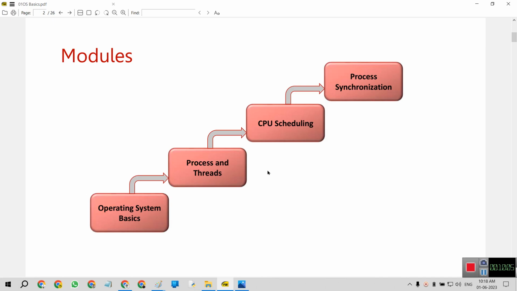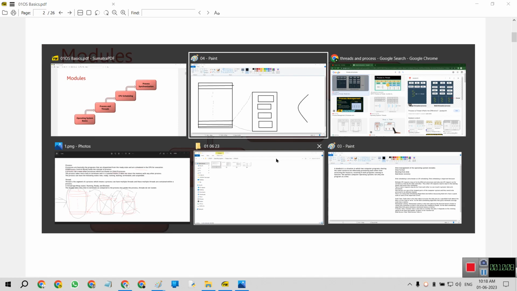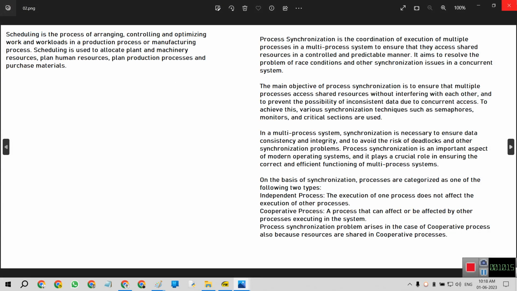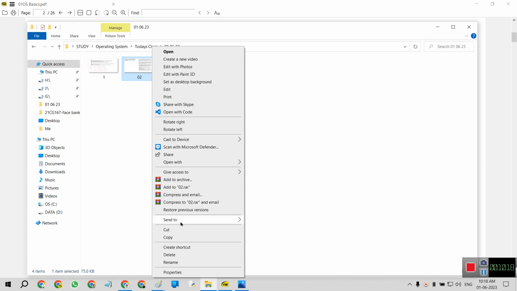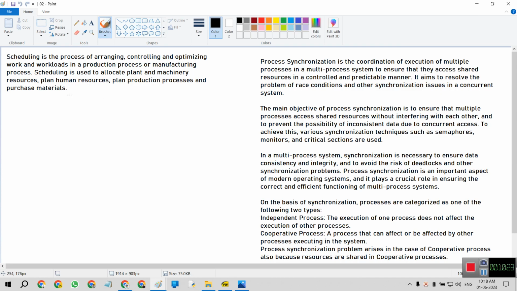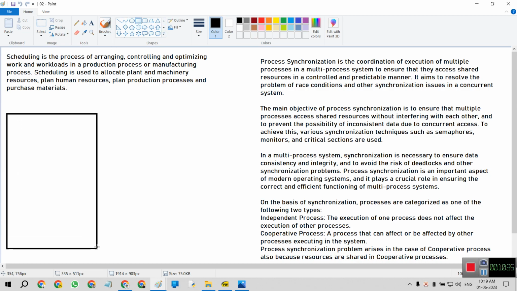CPU scheduling, that is central processing unit scheduling of the jobs. The CPU provides different jobs for different processes. If we simply open the second image with Paint, scheduling is the process of arranging, controlling, and optimizing work and workloads in the production or manufacturing of a process. For example, this is the process divided into different segments.